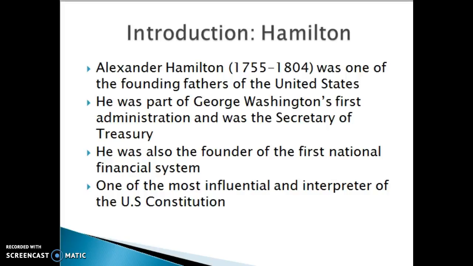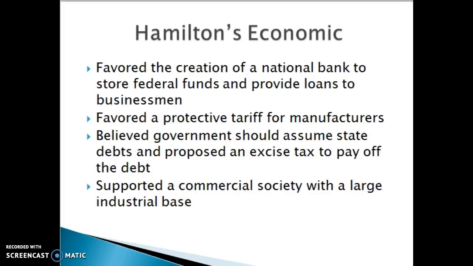Even back then, these two had completely opposite political views, and they often clashed because of their diverse ideas and beliefs. And he was also one of the most influential writers of the U.S. Constitution. Hamilton actually favored the creation of a national bank, and he wanted to provide loans to businessmen to strengthen America's economy. And he was also a supporter of a large commercialized society with a large industrial base.